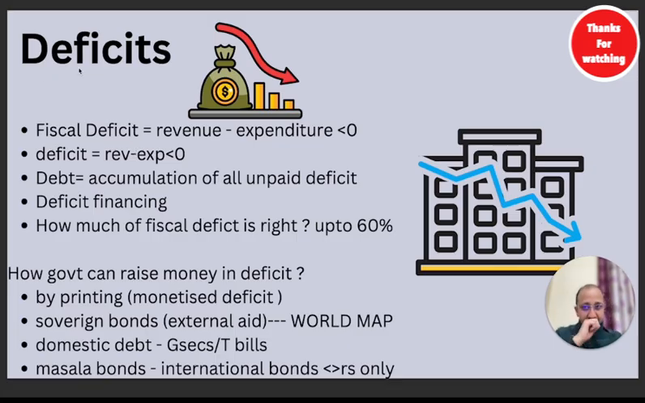This thing is called fiscal deficit, or deficit. It means when the revenue is less than the expenditure, when the expenditure is more than revenue, the fiscal deficit arises. This deficit is not good. It could be good only if the government is using this expenditure for the growth of the nation, like building infrastructure, schools, hospitals, roads. That's fine, because after some time, that money would come back.